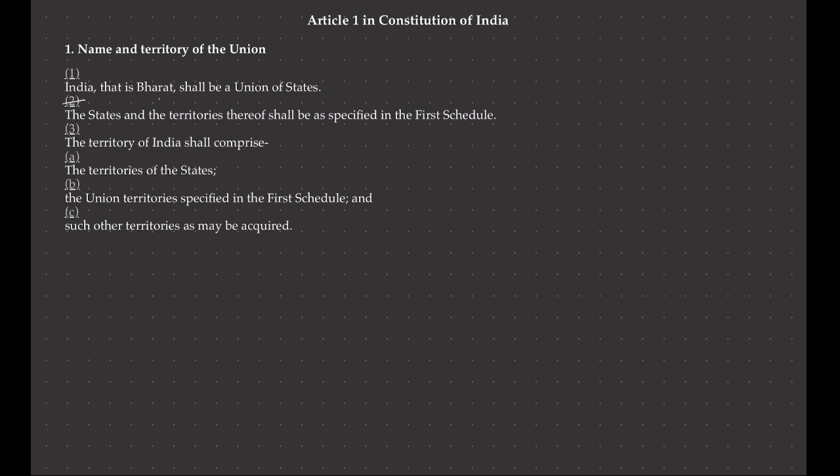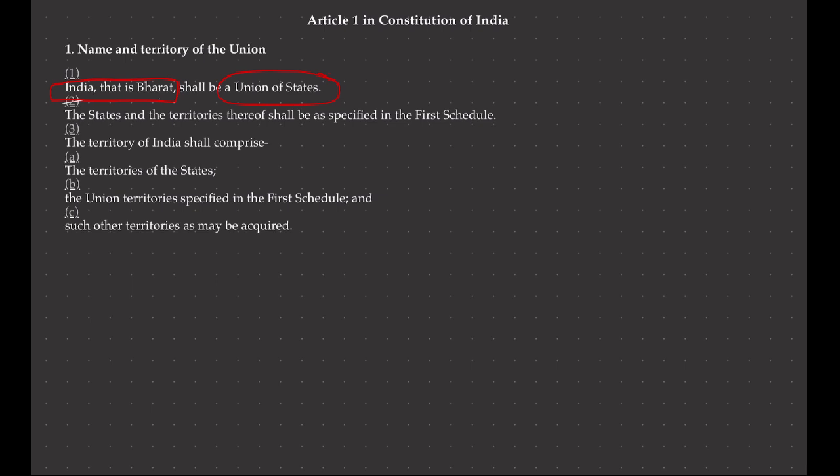If you read Article 1 of the Constitution, it says that India, that is Bharat, shall be a union of states. What is Article 1? It deals with the name and territory of the union. Article 1 clause 1 says that India, that is Bharat, shall be a union of states. हम बाकी clauses को बाद में पढ़ेंगे. If you see, there are two components in Article 1 that we need to focus upon: firstly, the first part, India, that is Bharat, and secondly, the union of states part.